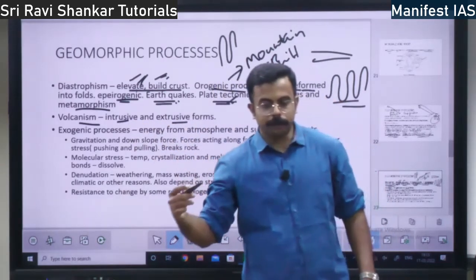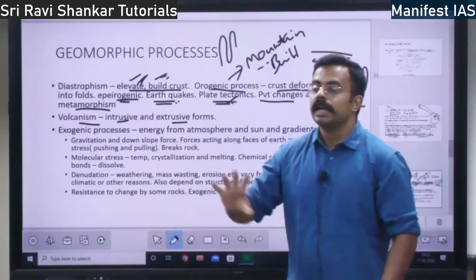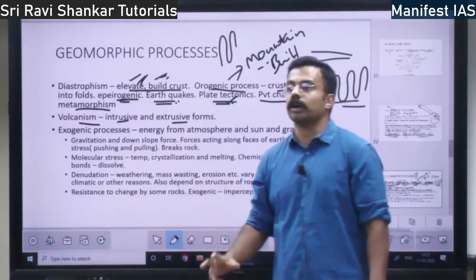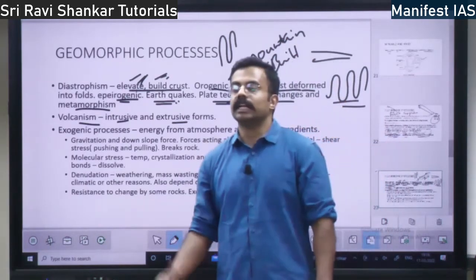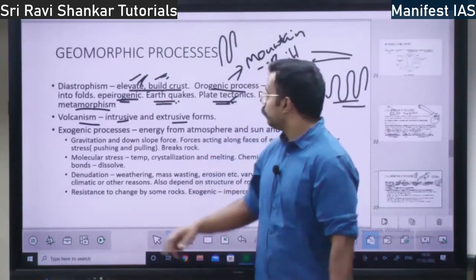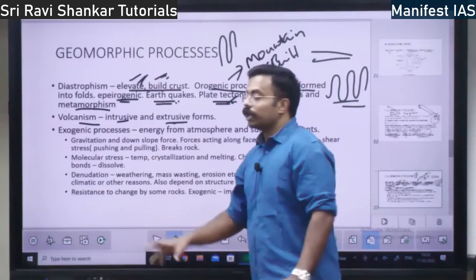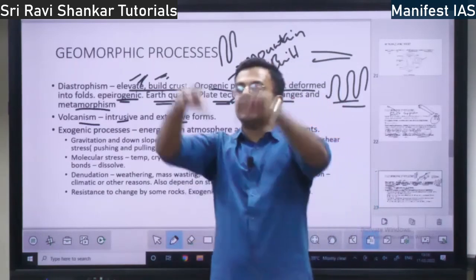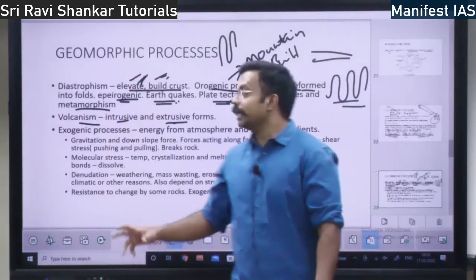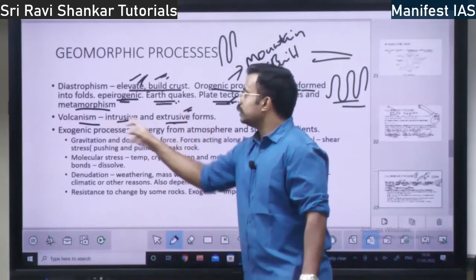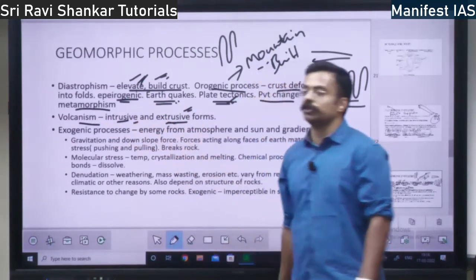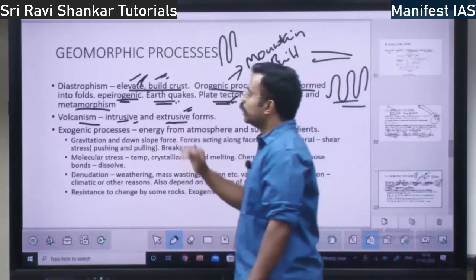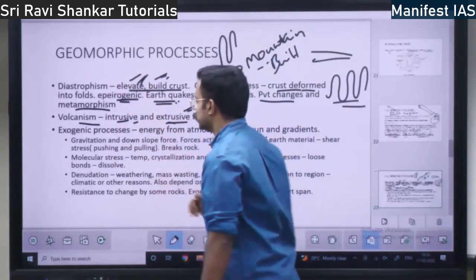Volcanic magma comes from within the earth, that is why it is an intrusive process. Whereas when the volcano erupts, the magma spills outside, so that is why it is an extrusive process. Volcanism will also lead to change in earth because of intrusive and extrusive process. So this is about the endogenic processes, right?